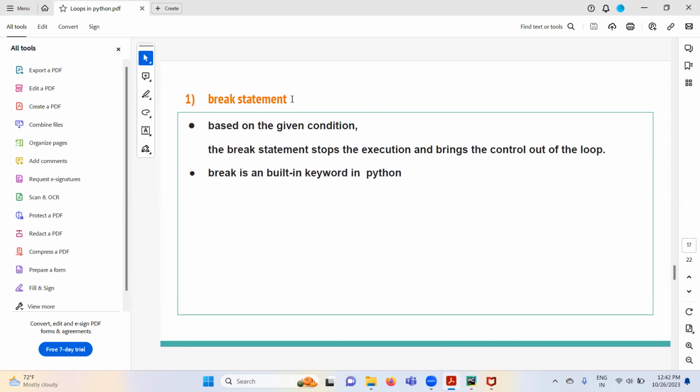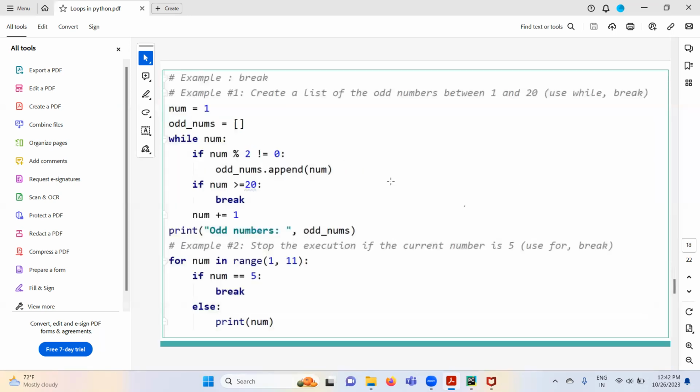The break statement, based on a given condition, stops the execution and brings the control out of the loop. I will tell you what this definition means. Break is a built-in keyword in Python.